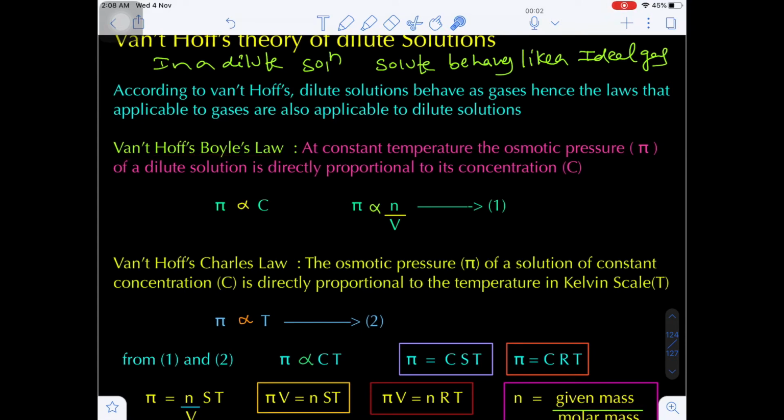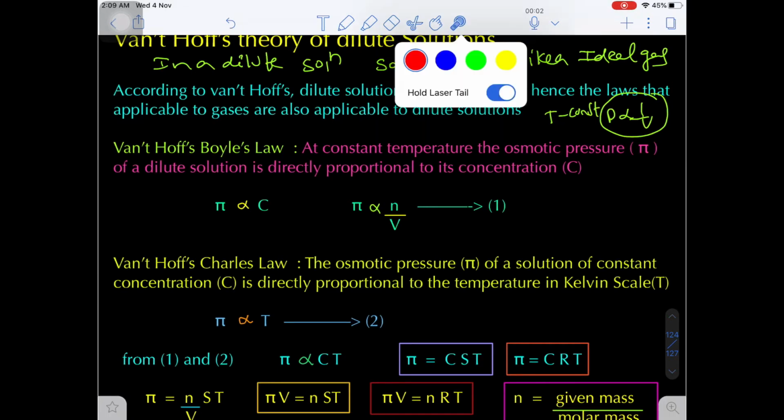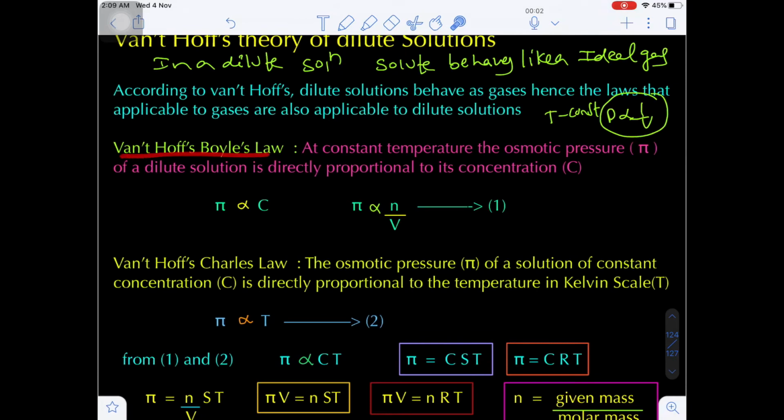Now Van 't Hoff Boyle's law, which is different from Boyle's law. According to Boyle's law, pressure is inversely proportional to volume, keeping the temperature constant. Yes or no? This is Boyle's law. But according to Van 't Hoff Boyle's law, at constant temperature, instead of pressure we use the osmotic pressure.